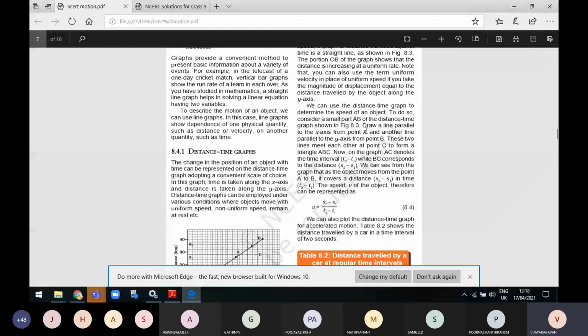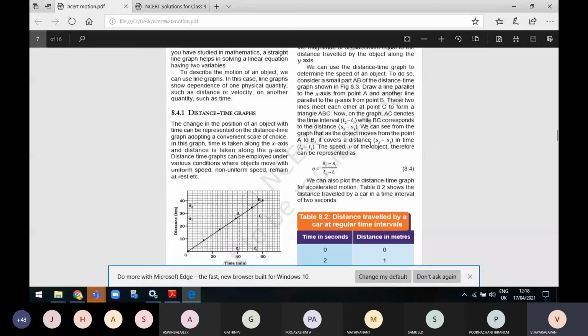Now we are going to use the distance-time graph to find the speed of an object. How are we going to find the speed of an object? Okay, the graph is drawn; now we will see how to find speed from the graph. We consider a small part AB. Can you see AB on the graph? Point A and point B, can you see them?